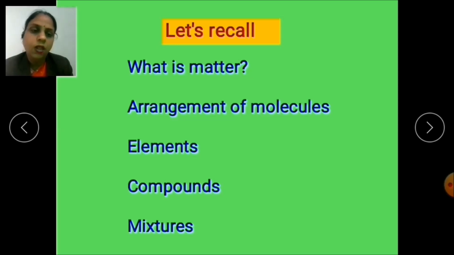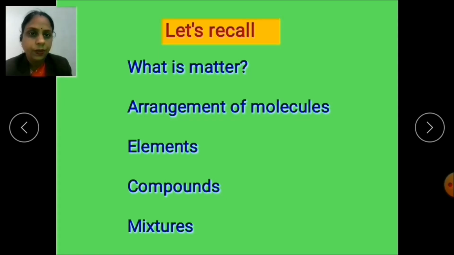As you all know, matter exists in three states. Why, children? Yes, due to the different arrangement of the molecules. Because of this only, solids, liquids and gases show different properties. And we have also learned about the pure substances, that are elements and compounds, and the impure substances, that is mixtures, and their examples.